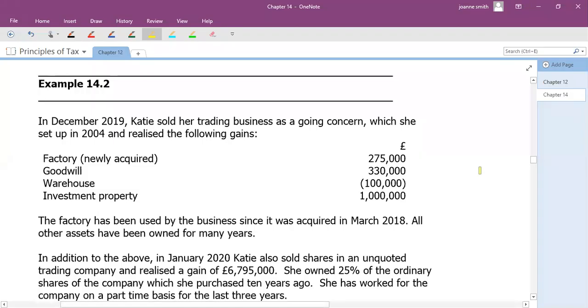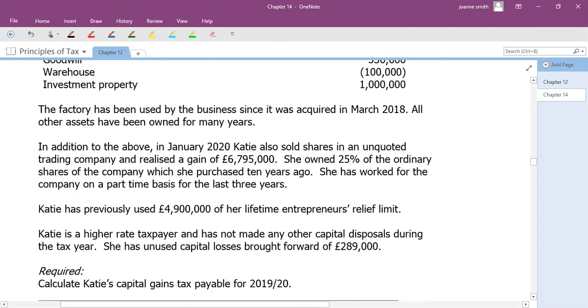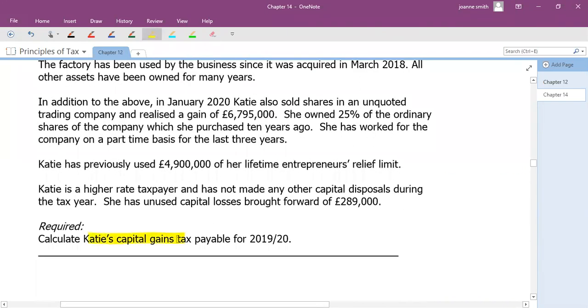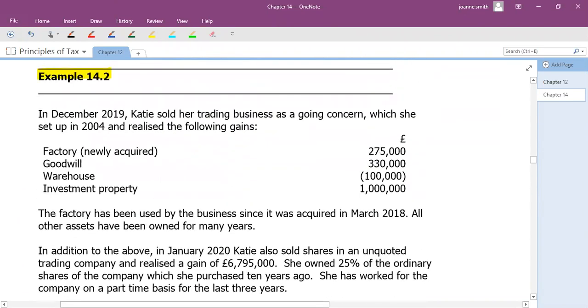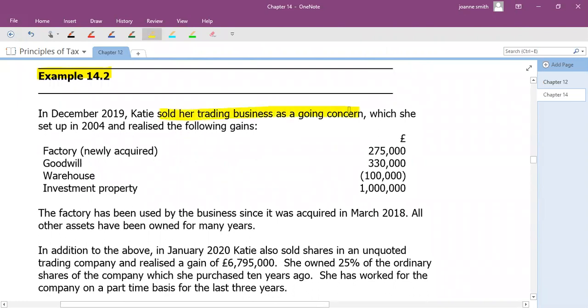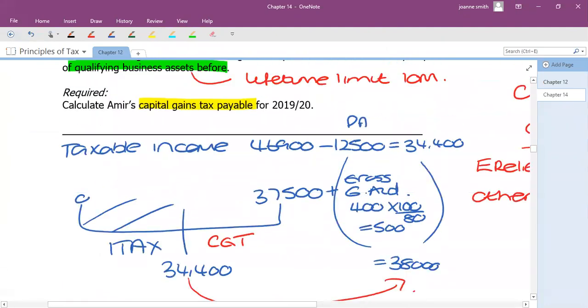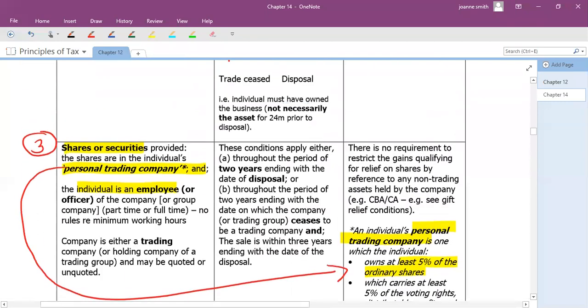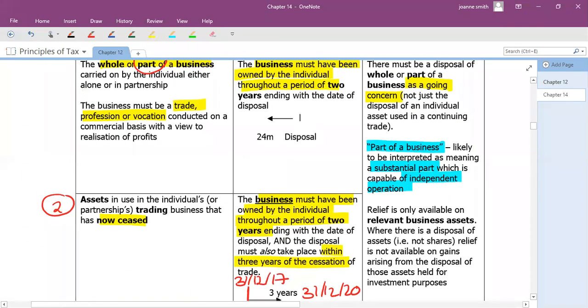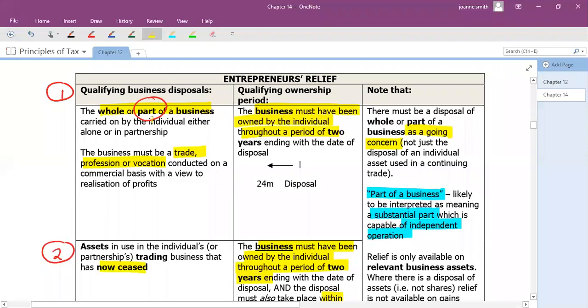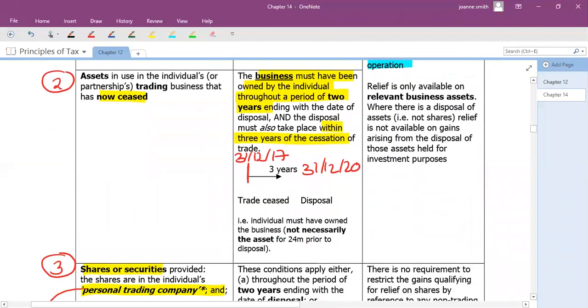For example 14.2 then, it's a similar sort of situation to what we had in the last question, where we're asked to calculate the capital gains tax for Katie for the tax year 1920. So Katie has sold her trading business as a going concern. So she's sold a business, so she's got rid of everything, and that meets the criteria of this first item in the table. She sells the whole of her business, it's a trade, and it's sold as a going concern.